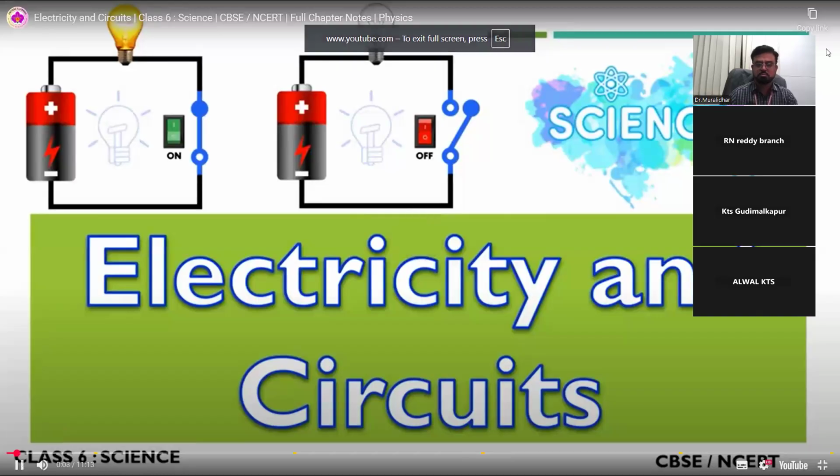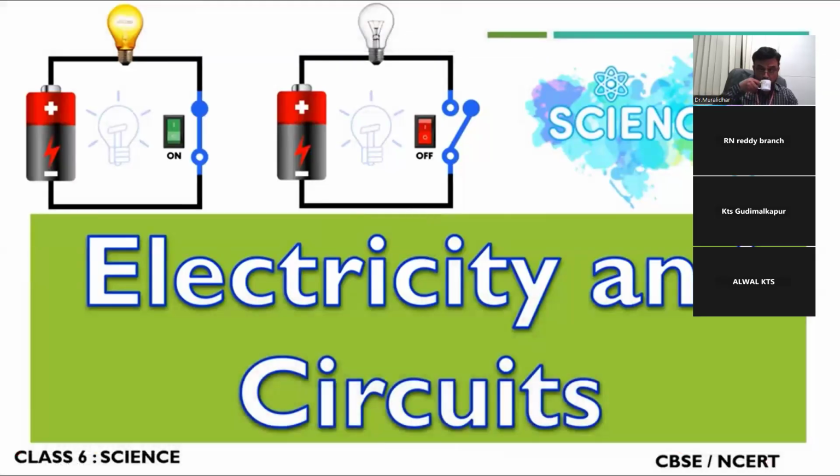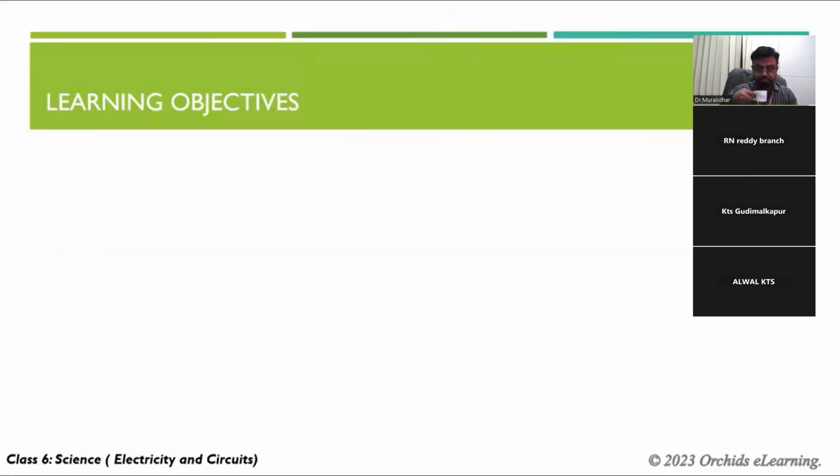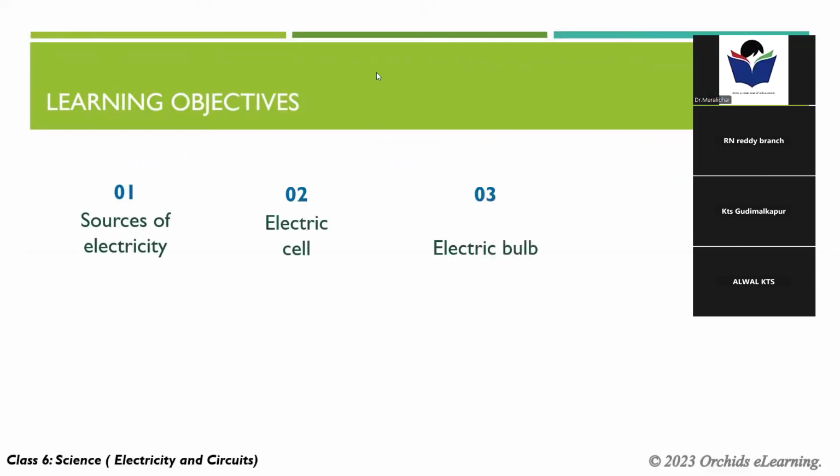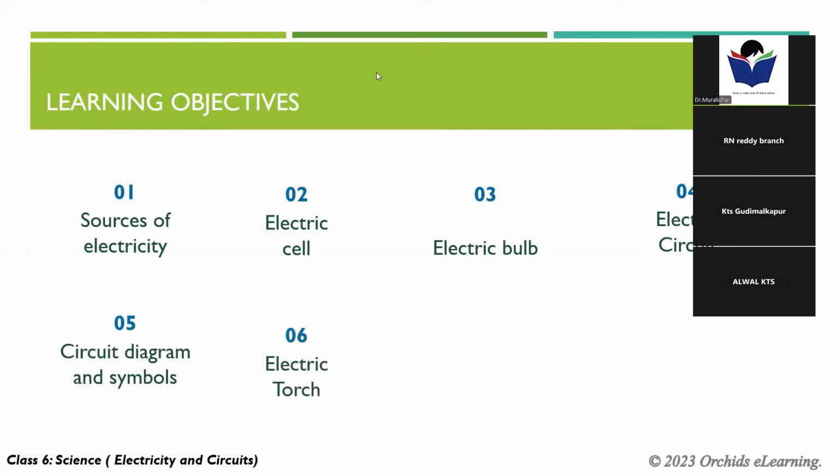And circuits. Class 6, Science. In this lesson, we will learn about sources of electricity, electric cell, electric bulb, electric circuit, circuit diagram and symbols, electric torch, conductors and insulators, and electrical safety.